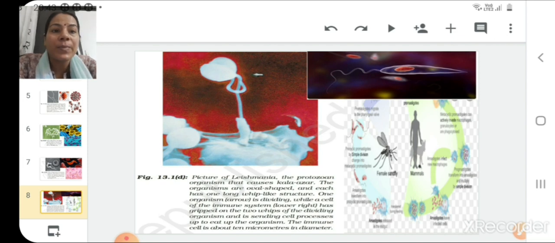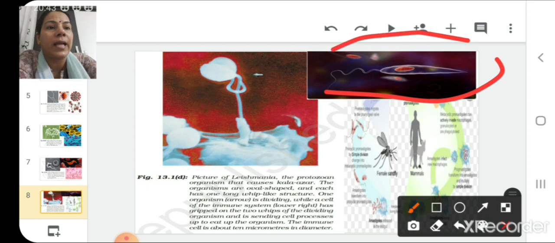One organism is dividing in this diagram, while a cell of the immune system, shown at the lower right side, has gripped the two whips of the dividing organism and is sending cell processes up to eat up the organism. So the picture is shown to give you some idea of how these cells divide and how these cells engulf other cells. On the other side you can see a clear-cut picture of Leishmania.